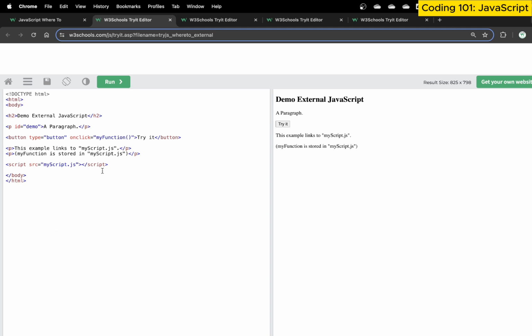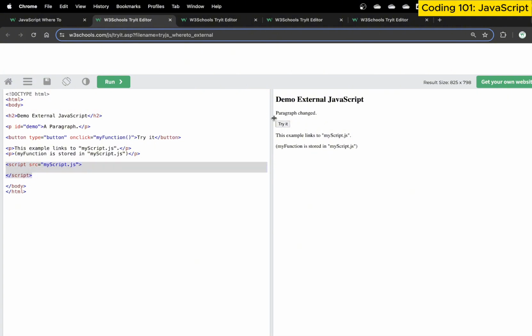So this is my HTML. Within this, I've said, hey, there's a script, again indicating JavaScript, but this time I've written a source. Source indicates an external file, just like for an image, we provide a source attribute. So this is my script tag, indicating my JavaScript is there, but it's in a separate file, and you can use JavaScript from there. And there's no content in between this tag. So there's nothing here, and we close the tag.